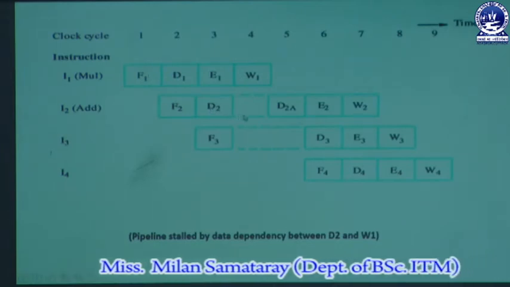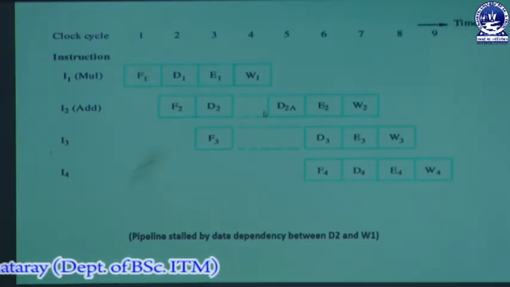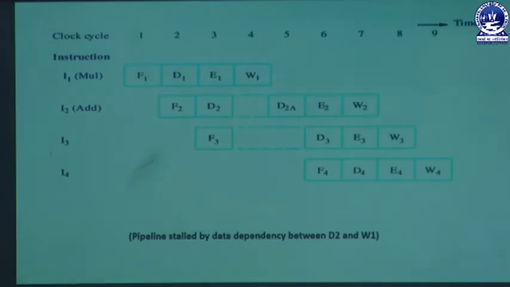So it has to wait until that result is written into the register so that it can collect it. After the result is loaded into the register file in cycle 4, it can decode the rest of the instruction in the 5th clock cycle. Then after performing the decode operation, it will collect the source operand R4 from the register file, and then it will go for execution, and then for the write operation.